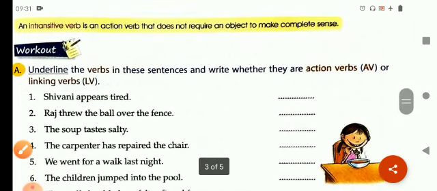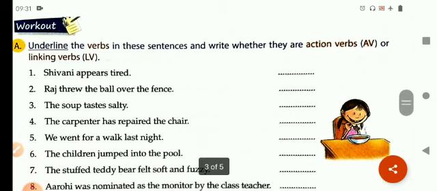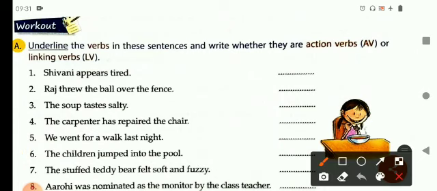Now children, let's do some exercises. Now your exercise A. Here you have to underline the verbs in these sentences and write whether they are action verbs or linking verbs.